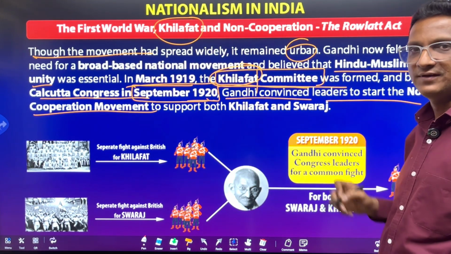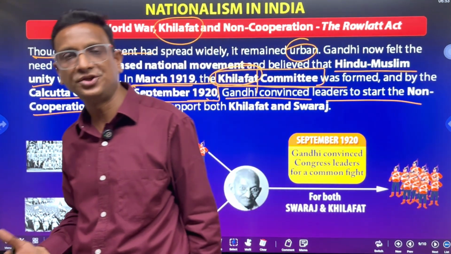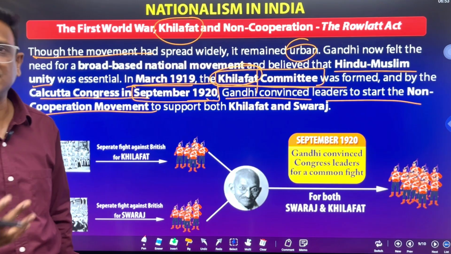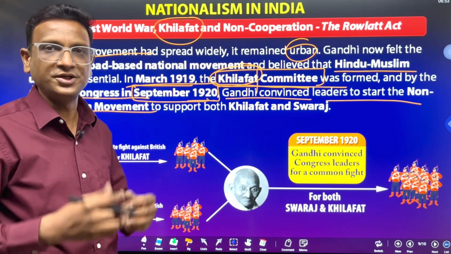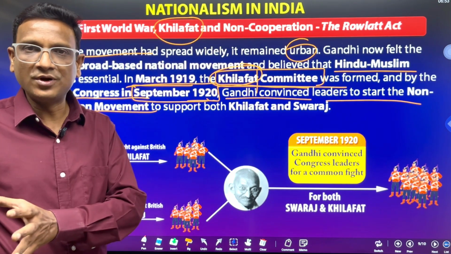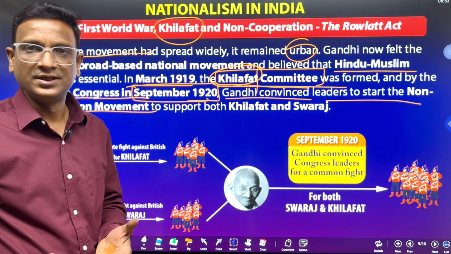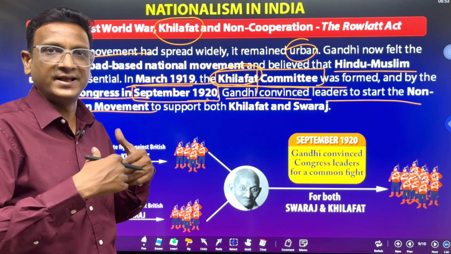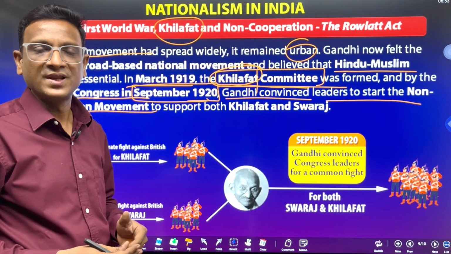For this Khilafat issue, Gandhiji wanted to take advantage. Gandhiji saw that it was an opportunity. The Muslim community wanted to fight against the British. Here, the Hindu community and other people are also fighting against the British for Swaraj. The Muslim community wanted to show their opposition to the British because of their decisions towards the Ottoman Empire.